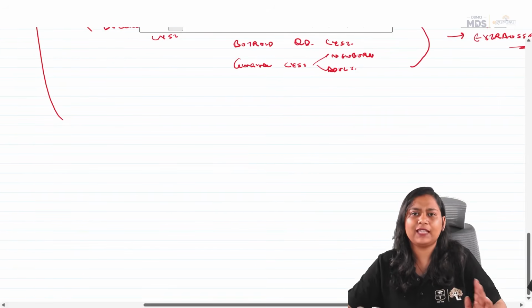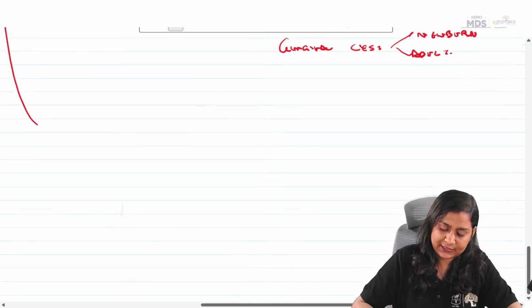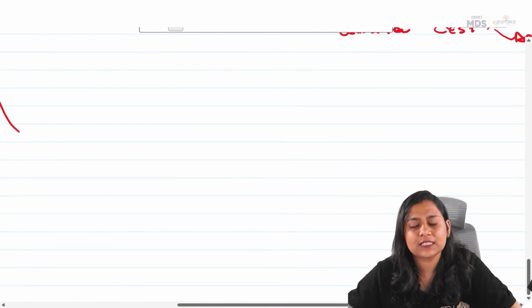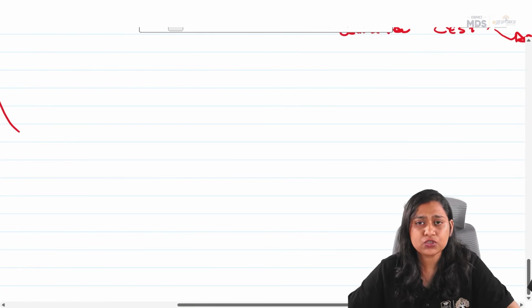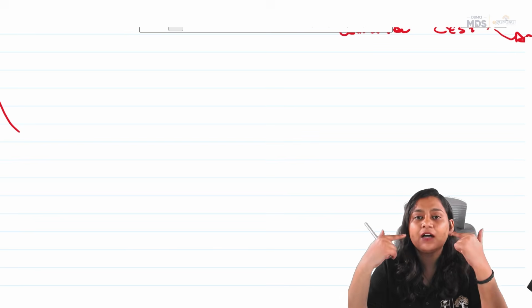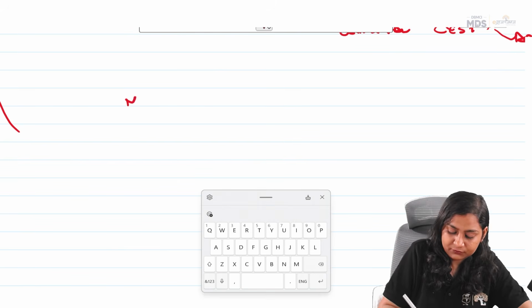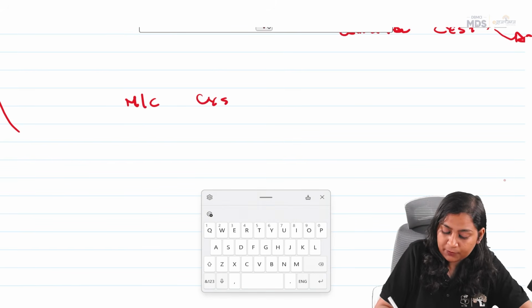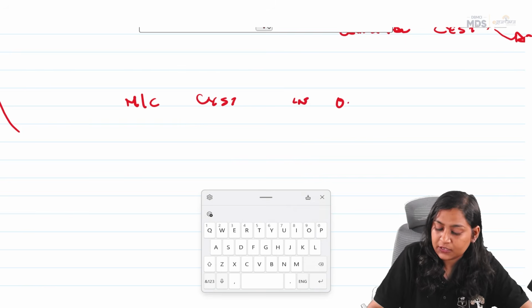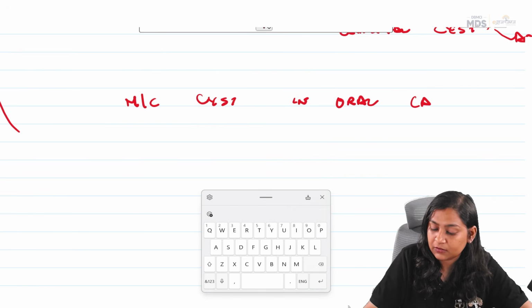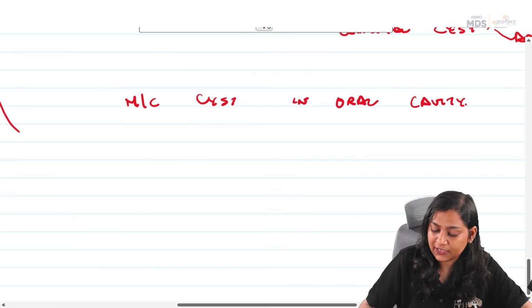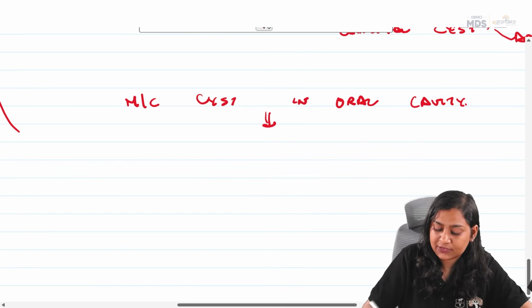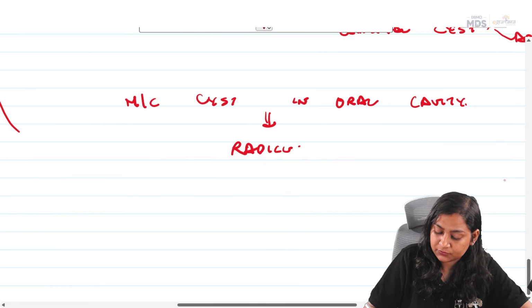Now coming to the one-liners which are generally asked in your exam. Okay, now if they ask you the most common cyst in the oral cavity, then the answer here is radicular cyst.